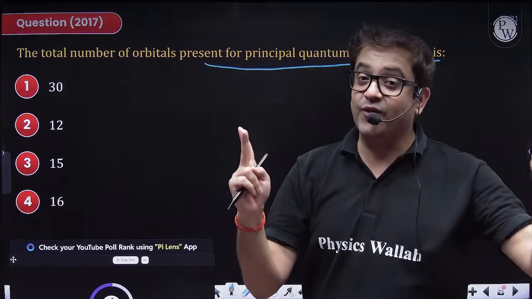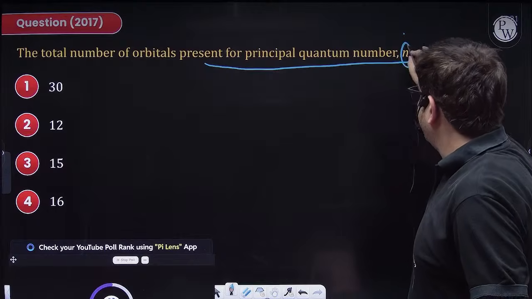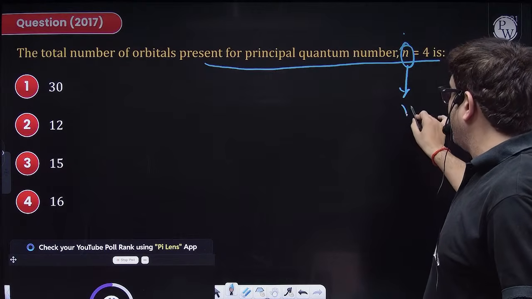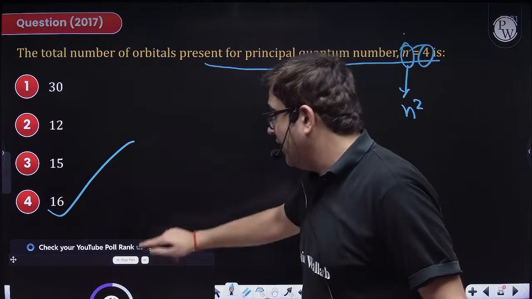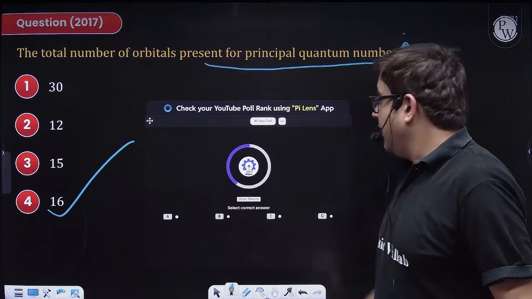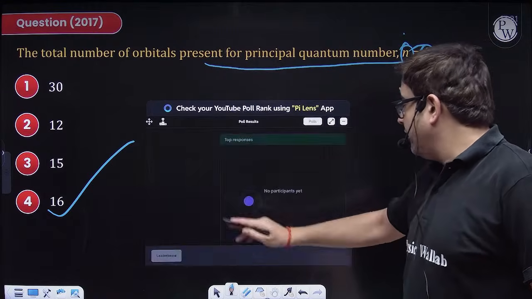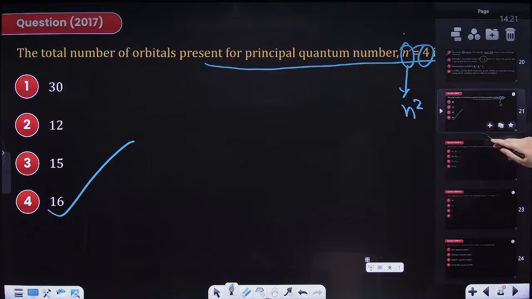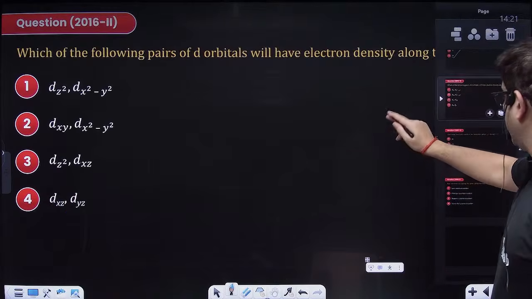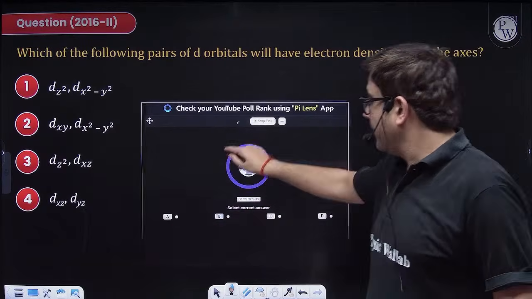So second has 4. That means the statistic is saying that if the shell number is n, then the number of orbitals is n squared. So it is 4 squared, that is 16. A very easy question, but beta, a direct PYQ. So definitely a topic that should be discussed, and as expected, 100% of you have given the correct answer. So moving to the next one in 3, 2, 1, go.